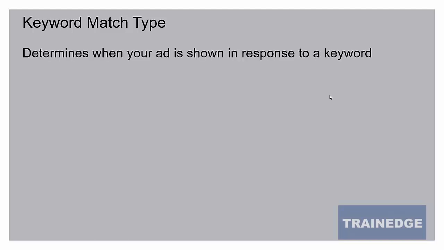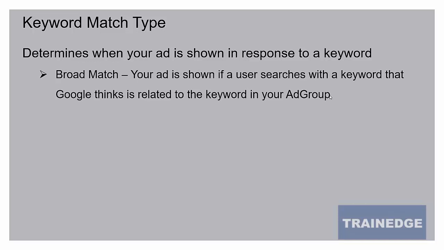Let us look at the keyword match types and their role in AdWords campaigns. Keyword match types determine when your ad is shown when somebody is searching Google with a keyword. If you use broad match, your ad will be shown to a user who is searching for any keyword that is remotely related to your targeted keyword.